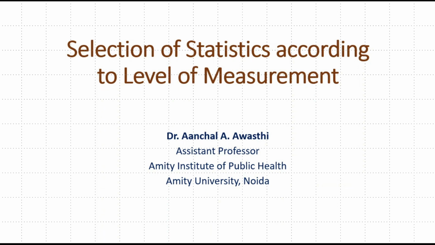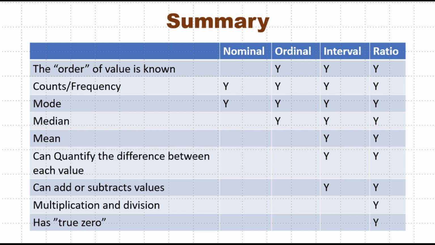Hello everyone, in this video we will understand level of measurements along with possible statistical options which we can perform on individual scales in just a few minutes. Okay, so just to recapitulate, nominal scale is having categories without any order. Ordinal scale is having categories with some order, but we cannot quantify the difference between 2 points. Interval and ratio scale are examples of quantitative data.